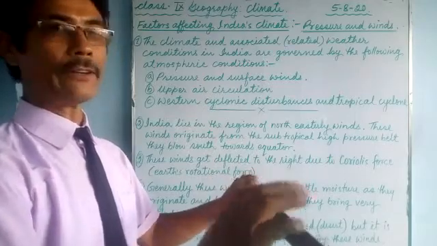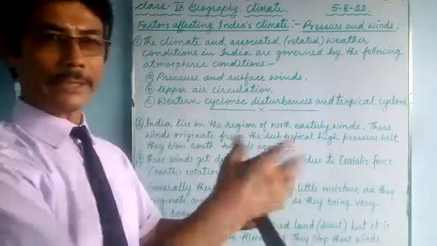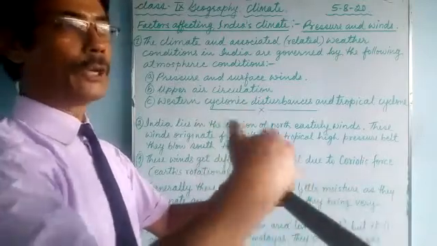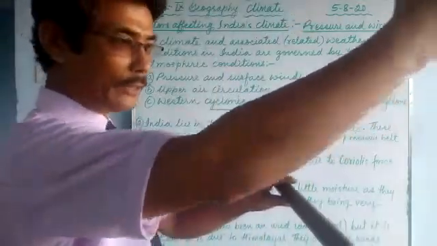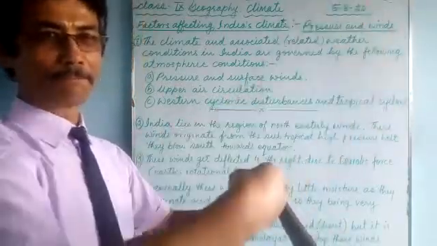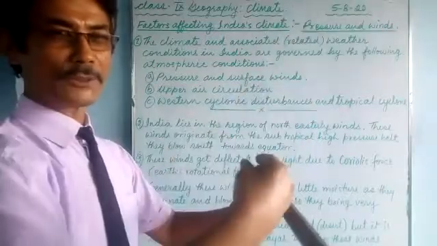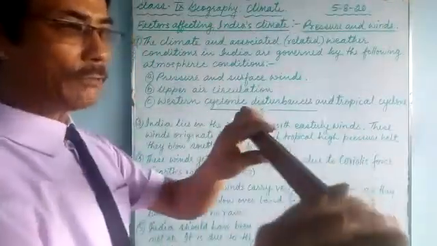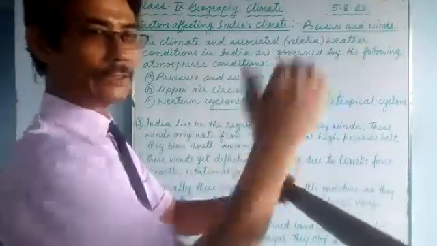The hot air rises up in the sky and low pressure is created. To fill that low pressure, the wind from the north blows towards the equator. That is called northeasterly wind. Actually it flows straight, but due to the rotation of the earth, the wind gets deflected.